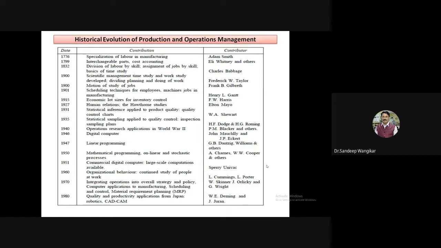Then 1915, economic lot size for inventory control. The last one was by Henry Gantt, and now whatever we are discussing, economic lot size, is by F.W. Harris. Economic lot size for inventory control, very important. Inventory, what do you mean by inventory?